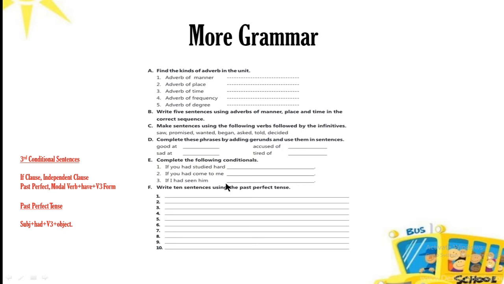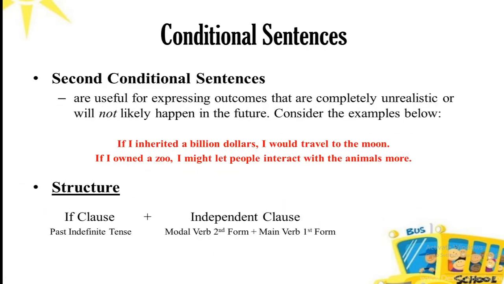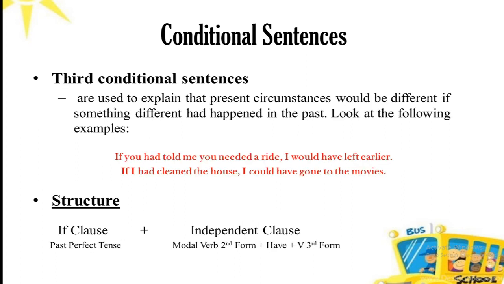I hope now you have understood all the conditional sentences. My dear students, it will help you in two ways: how it appears in the exam. First, in MCQs, the examiner gives you a sentence, for example: if I had cleaned the house, I could have gone to the movies.